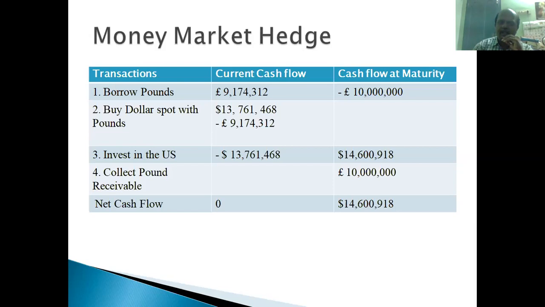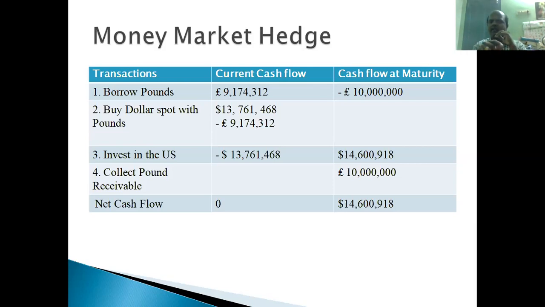The fourth one, you see that collect pound receivable, 10 million pounds. That 10 million pounds will be paid by British Airways to the Boeing Corporation. So Boeing Corporation will be receiving this amount, so it is written as a positive amount, right? This 10 million pounds, what will they do with this? They will repay it to the UK money market where they borrowed 9.1 million pounds, right? These 10 million pounds will be used for repaying the pound loan in the money market. That pound amount they will be repaying.